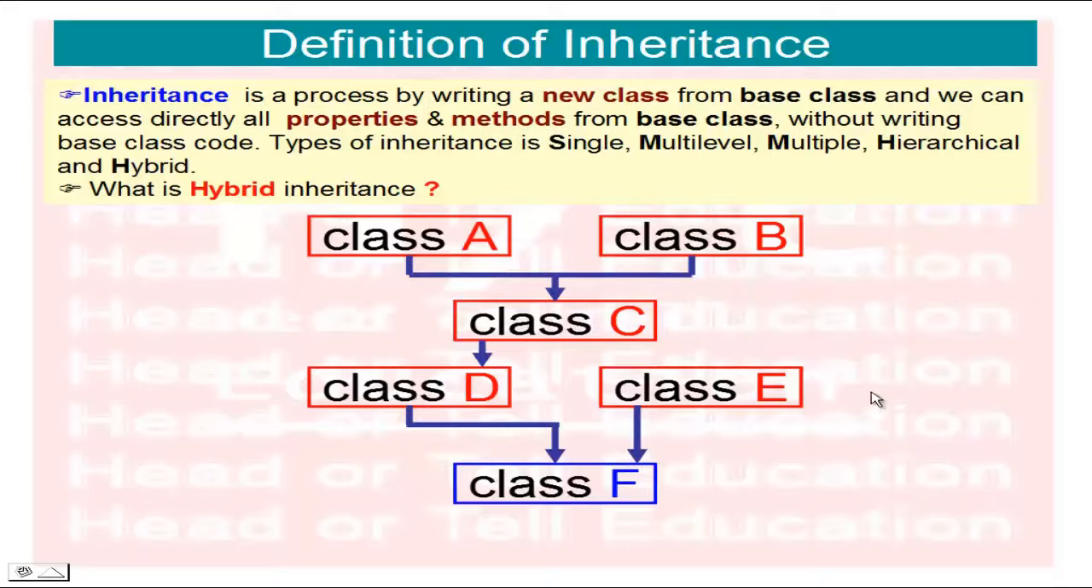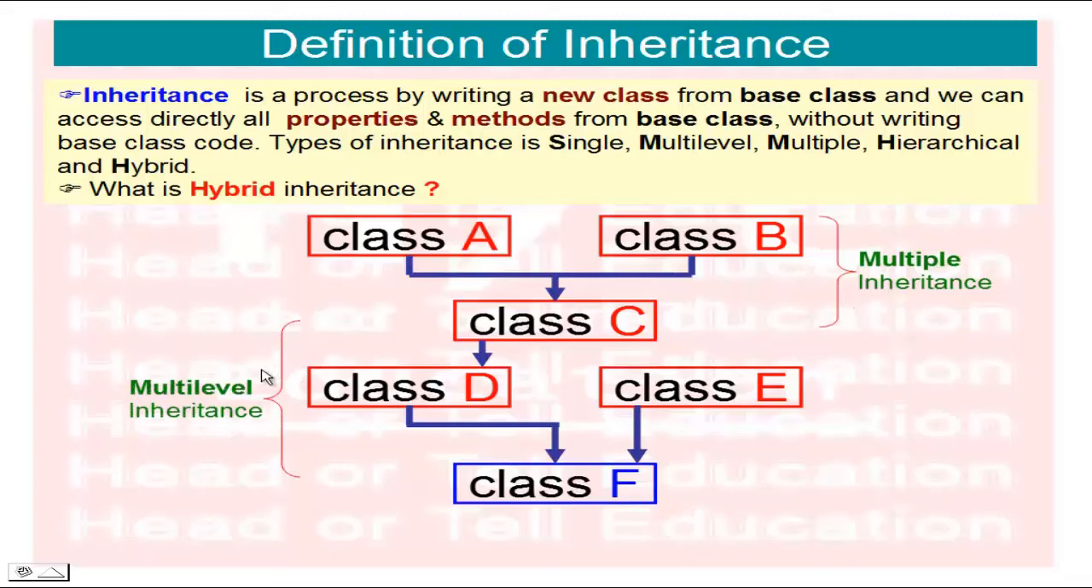This type of inheritance is called hybrid inheritance because in the first, top level I am using multiple inheritance. In the second level I am using multi-level inheritance, and in the third, bottom level I am using single inheritance. So in full, class F is using multiple inheritance, multi-level inheritance, and single inheritance. This is the complete structure of class F, which is hybrid inheritance.